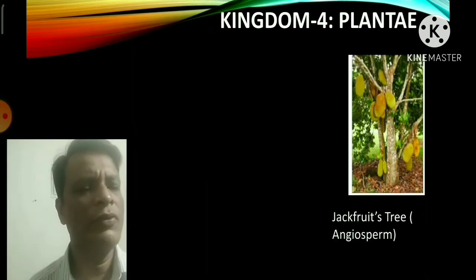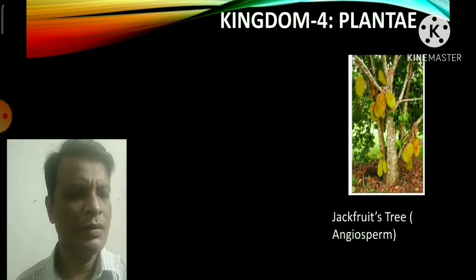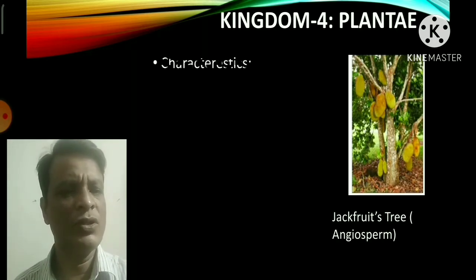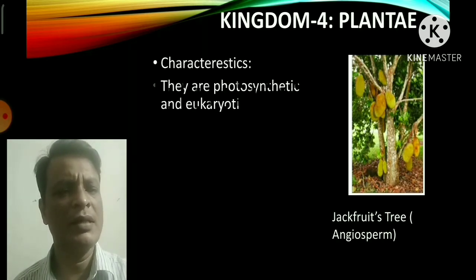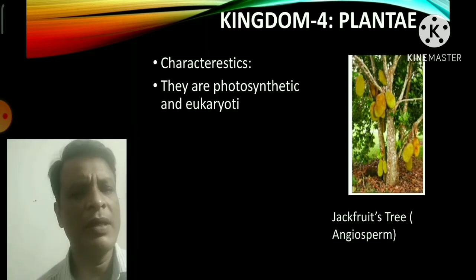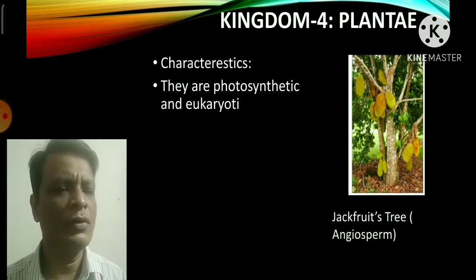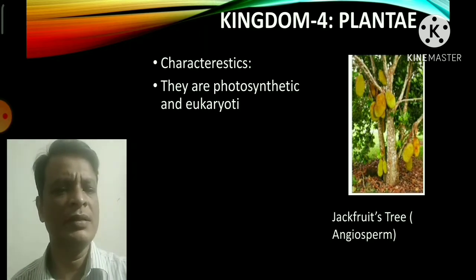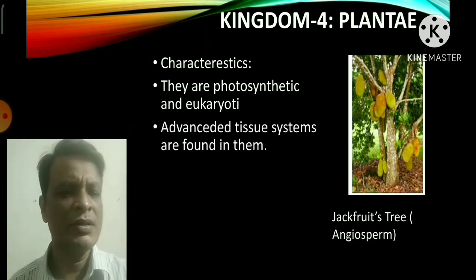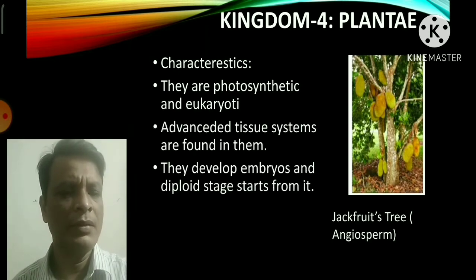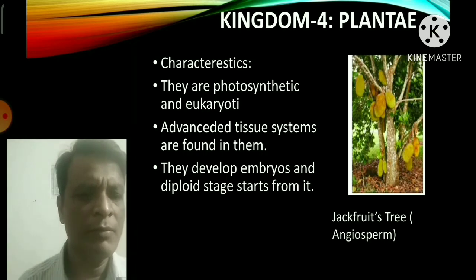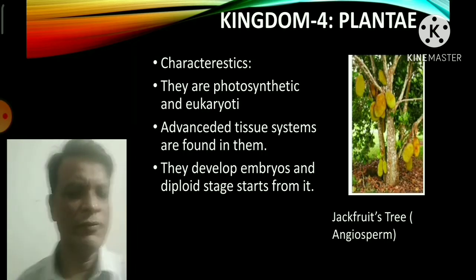Now kingdom 4, the Plantae, for example the jackfruit tree. This is an angiosperm. Let's discuss some of the important characteristic features of kingdom 4, that is the Plantae. They are photosynthetic and eukaryotic. Photosynthetic means they can prepare their own food or carbohydrate by the process of photosynthesis, and advanced tissue systems are found in them. Developed embryos and the diploid stage start from it.